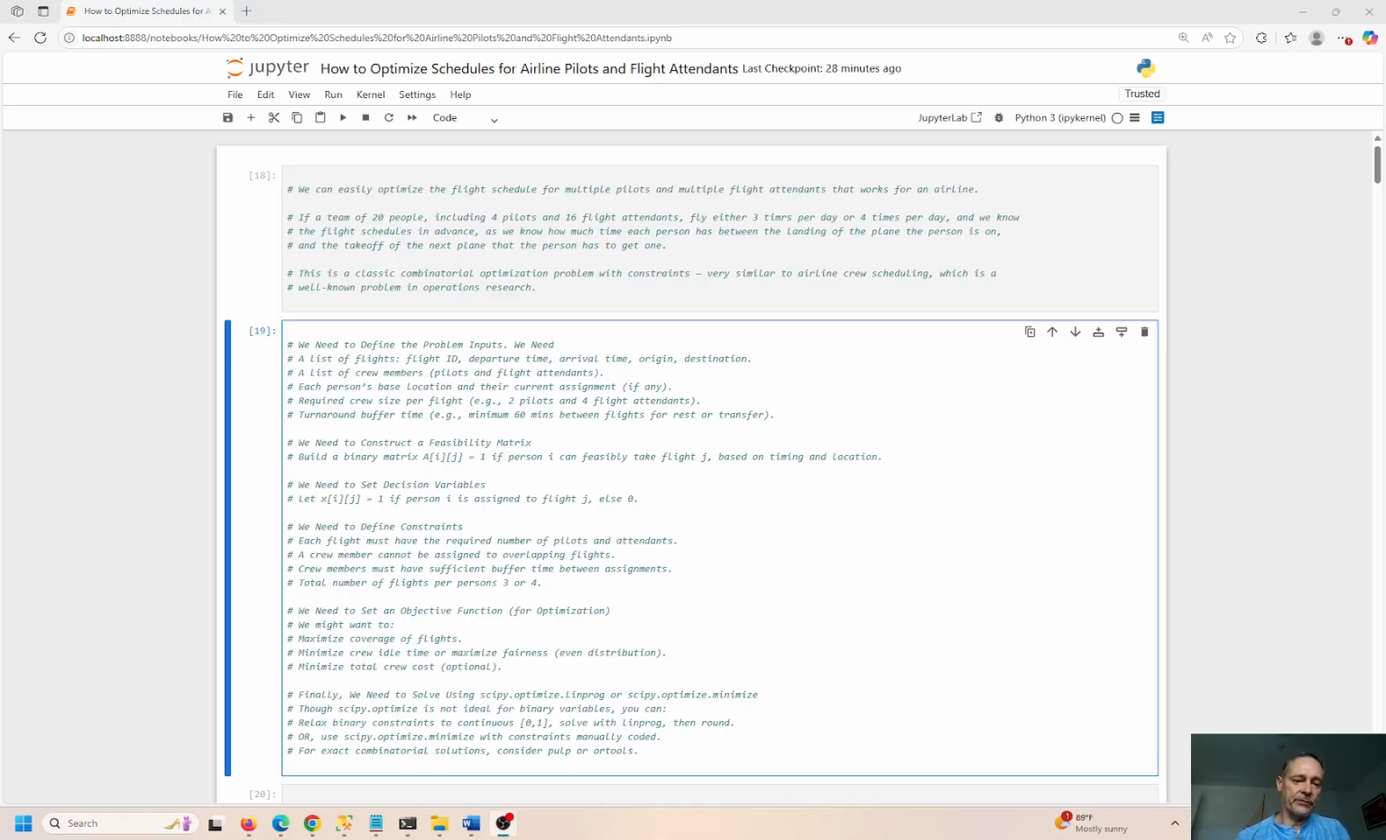We're going to maximize coverage of flights, minimize crew idle time, and maximize fairness, so even distribution of work. We don't want all the work to be piled up with a couple of people, and we don't want people sitting idle too, okay? So there's another constraint that we have to handle. We're going to minimize total crew cost, and how much we're paying these people, things like that. I think I just tangentially got into that, but I do have other videos on my channel that speak specifically to that.